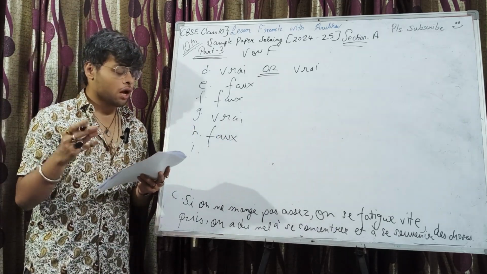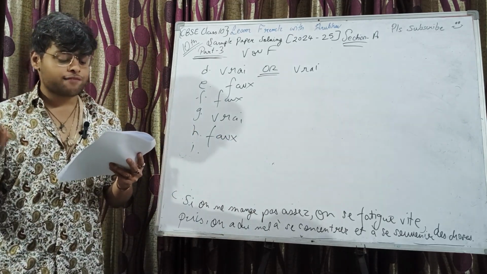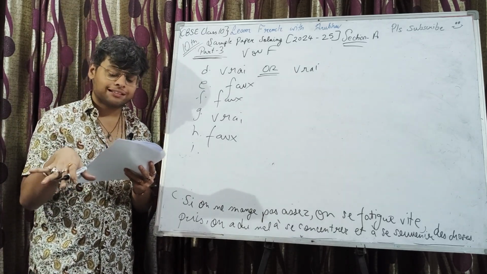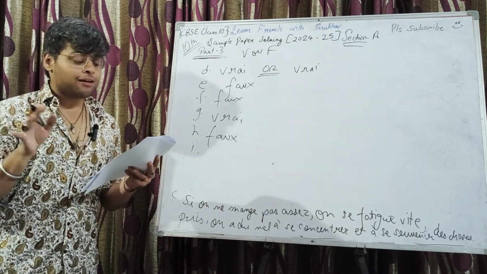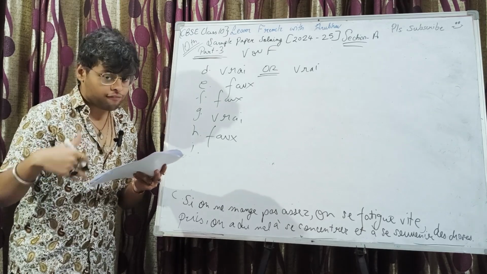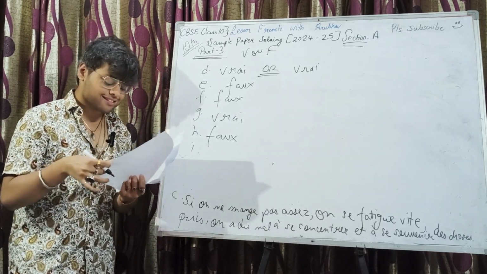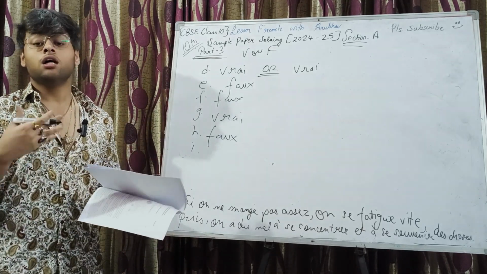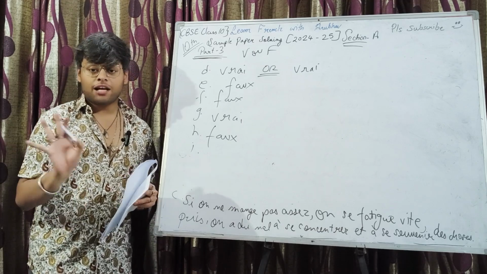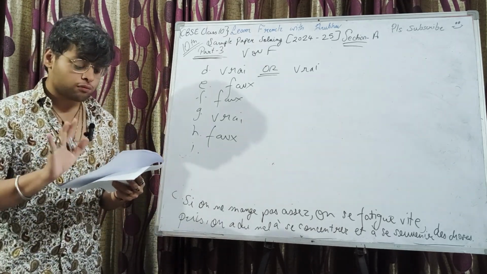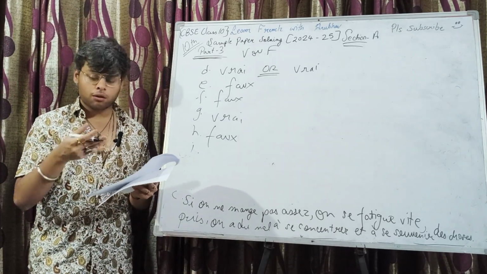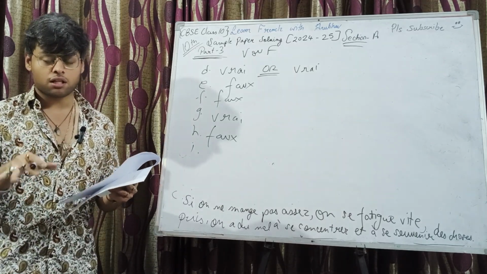I. Il faut passer du temps avec sa famille et ses amis quand on se sent stressé. Now it's a derived thing you can say. In the passage, it is given that one must share the sentiments with family and friends. So that's what we can interpret: one must pass time with family and friends when one is stressed.